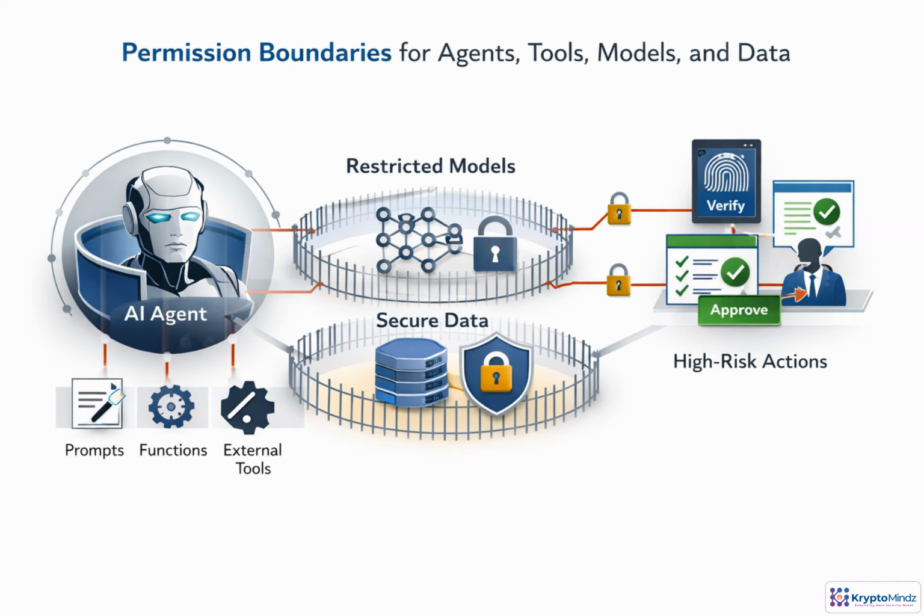Think of an AI agent as a caller that can trigger many downstream capabilities. The risk is not just the prompt, but what the agent can reach afterward. Permissions need tight boundaries. Read only where possible, approved tools only, restricted models and data by purpose, and no administrative actions by default. When an action could change systems, expose sensitive data, or affect users, require stronger authentication, explicit approval, logging, or human review.